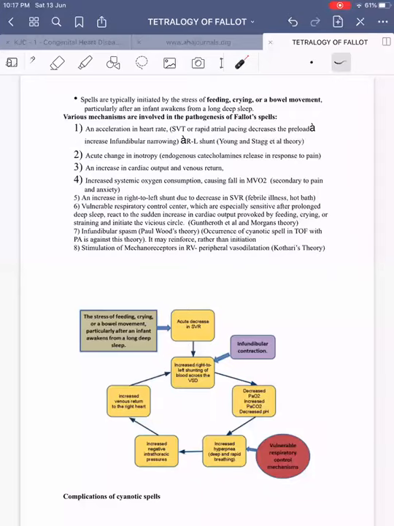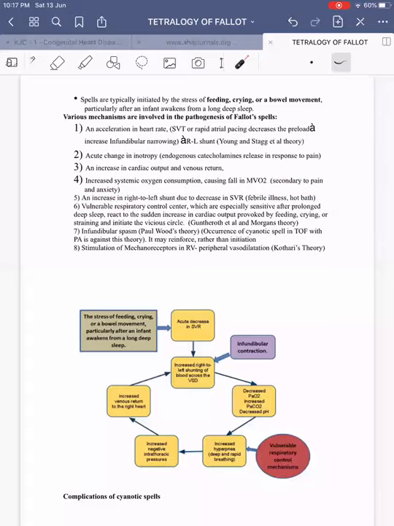Theory. Then coming on to acute change in inotropy, which occurs because of endogenous catecholamine release in response to pain. Increase in the cardiac output and venous return, which occurs due to various triggering factors like feeding, crying, or bowel movements. Increased systemic oxygen consumption, causing a fall in mean venous oxygen saturation, for example, secondary to pain or anxiety.